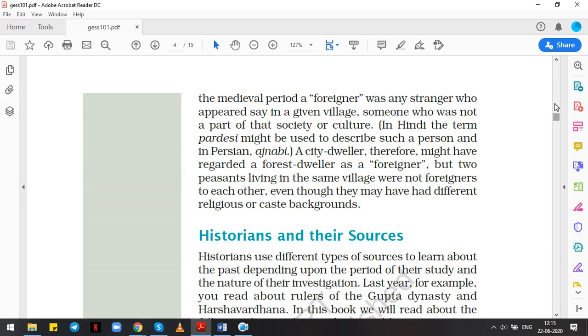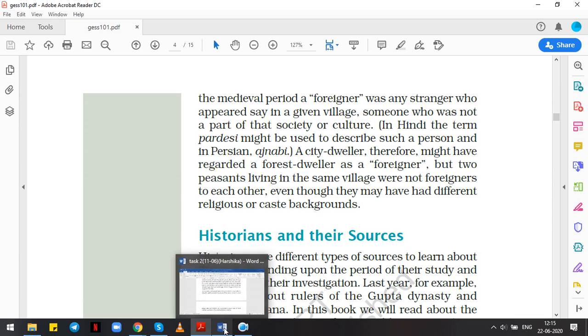But two peasants who live in the same village are not considered foreigners, even though they belong to different religions or different caste backgrounds, because they belong to the same society or the same cultural background. So a forest dweller might term a city dweller a foreigner, but two peasants cannot be termed foreigners.